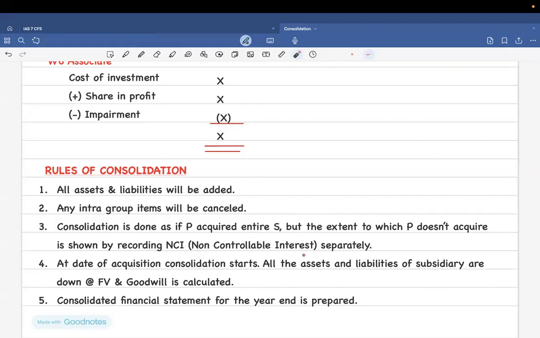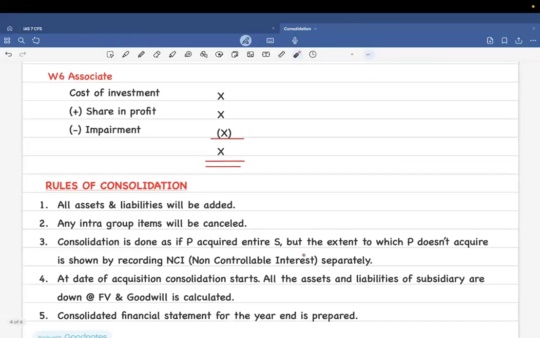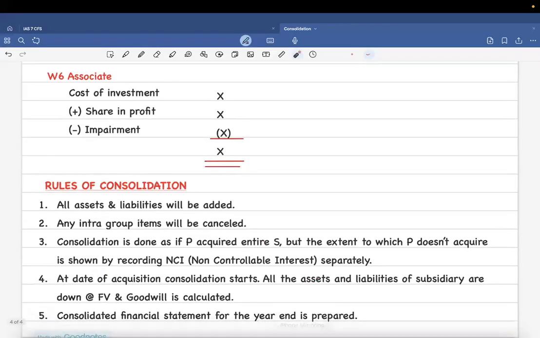At that time, all the assets and the liabilities of the subsidiary are going to be taken at fair value, and the goodwill is then calculated as we have just told. The fifth one is that you're going to prepare the consolidated FS at the year end. So this is the rule regarding consolidation.